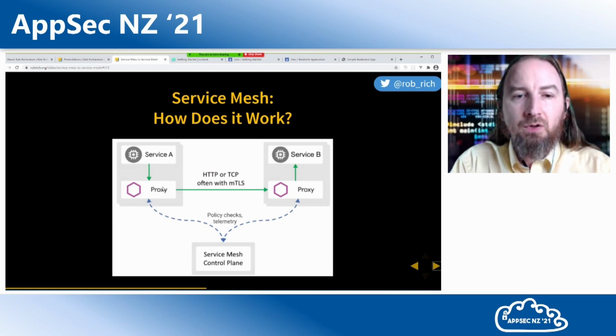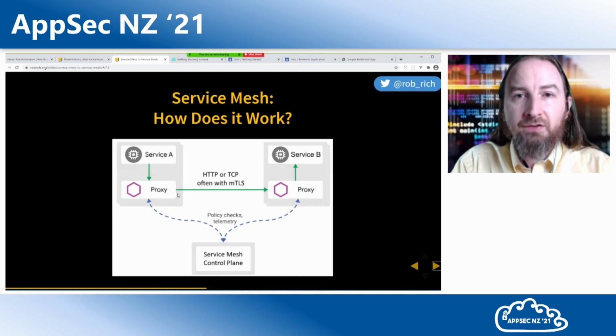Service A will reach out to service A's proxy. Now, the service mesh will install this proxy as a sidecar container inside the same pod. And so this is still a network boundary, this pod boundary. Service A reaches out to the proxy. The proxy goes and checks in with the control plane. Is service A allowed to communicate with service B? In this case, the control plane is going to say yes.